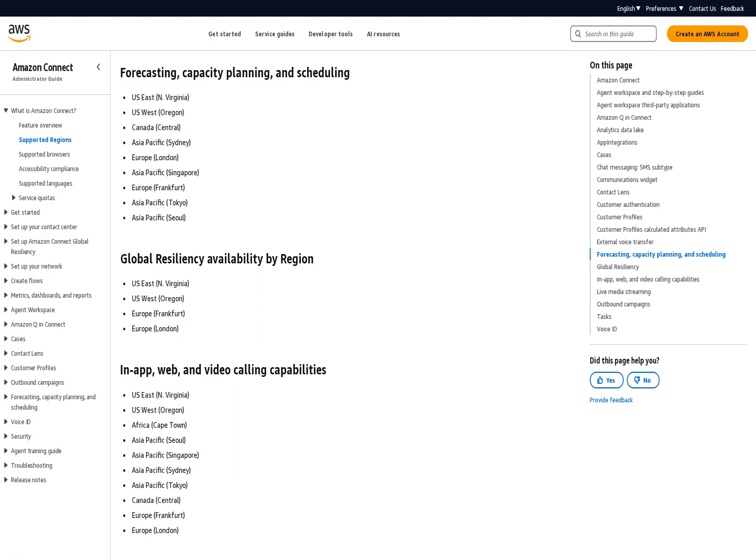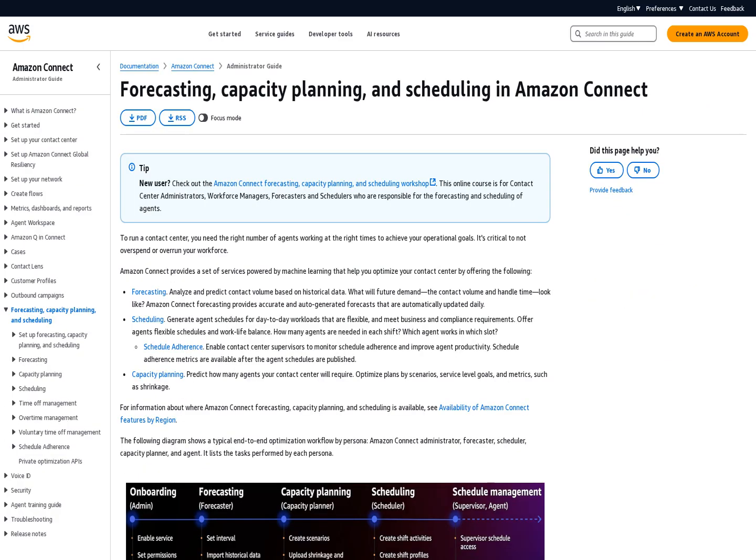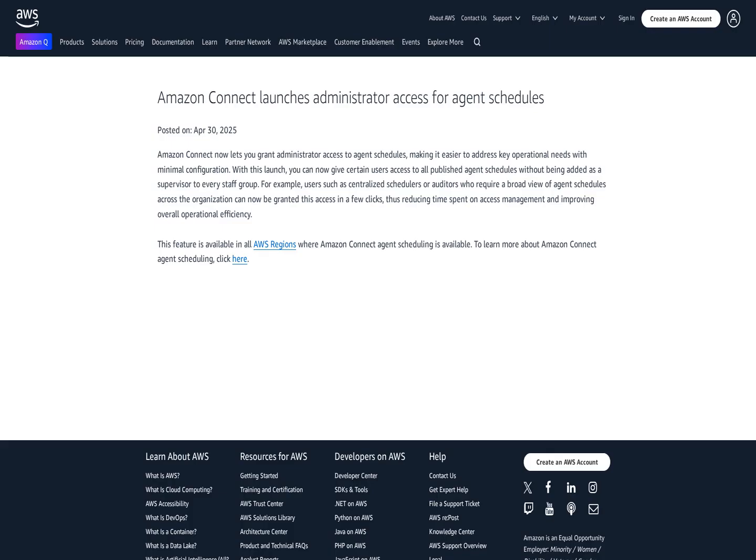Amazon Connect now enables administrators to grant access to agent schedules with minimal configuration. This feature allows certain users to view all published agent schedules without being added as a supervisor to every staff group. Users such as centralized schedulers or auditors who require a broad view of agent schedules across the organization can be granted this access in a few clicks, reducing time spent on access management and improving overall operational efficiency.